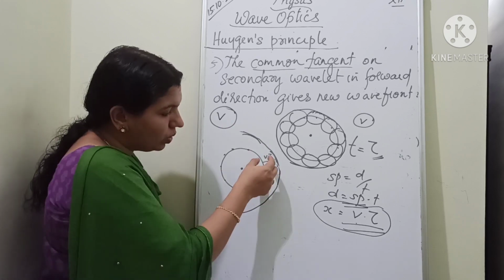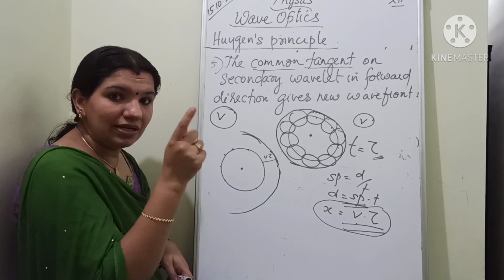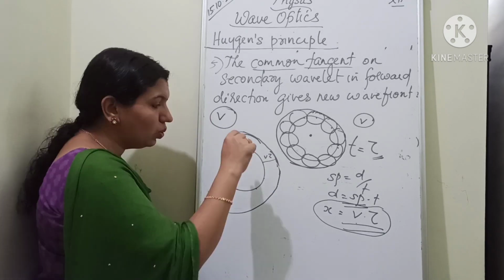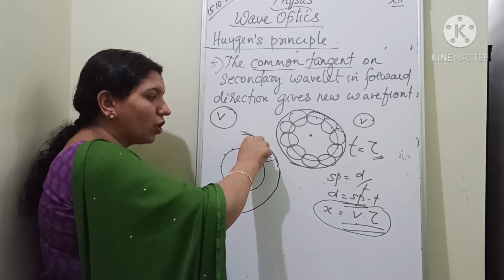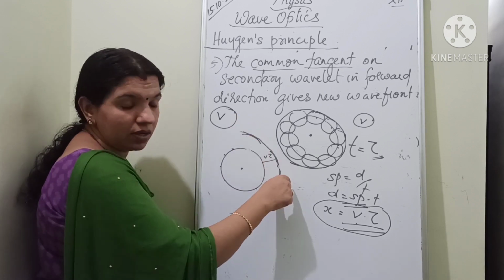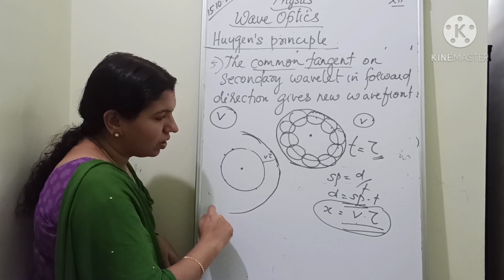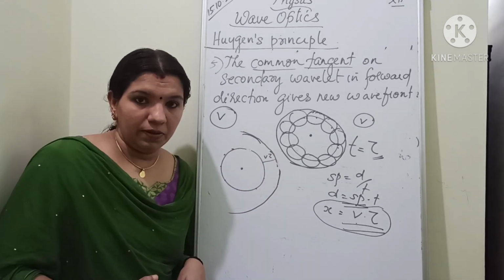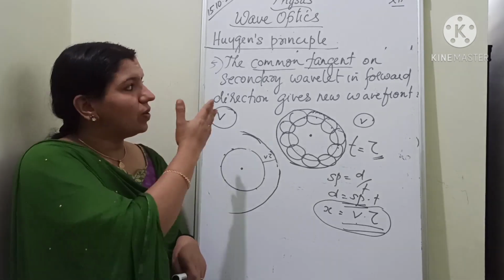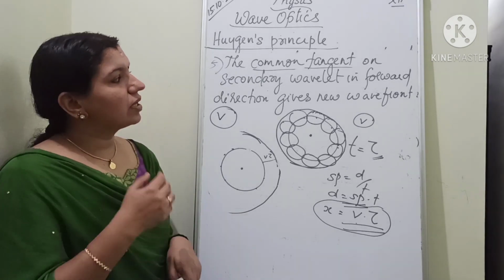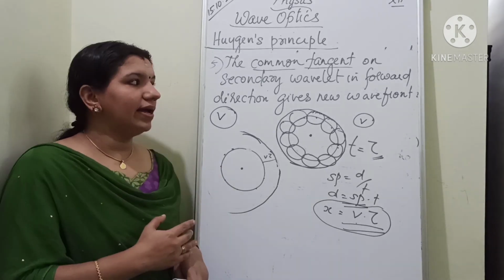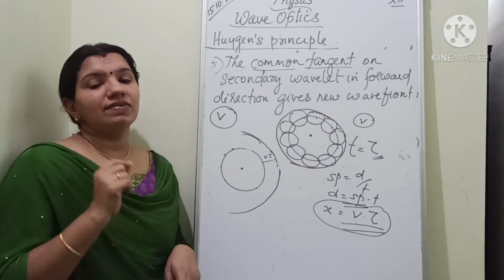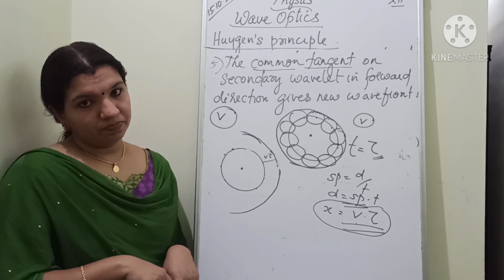So you know a value v tau, which is actually the distance traveled by the wavelet. With that value, I place here and draw an arc. By joining the arcs, or taking the envelope of these arcs, you will get the new wavefront. Understand? So that is what the fifth point says: the common tangent on the secondary wavelet in forward direction gives the new wavefront.